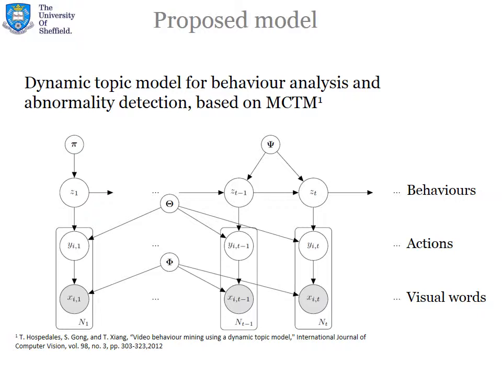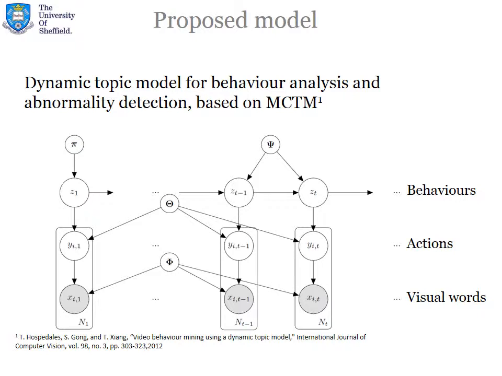The generative process is as follows. For each video clip, we first choose a behavior. We choose it from the transition probability distribution matrix psi according to the behavior for the previous clip. Or, if we are talking about the first clip, we choose the behavior from the probability distribution vector pi. Once we choose the behavior, the following procedure repeats several times. We choose an action, or topic, from the probability distribution matrix theta according to the chosen behavior. Once we choose the action, we finally choose a word which will express this action. We choose the word from the probability distribution matrix phi according to the chosen action.